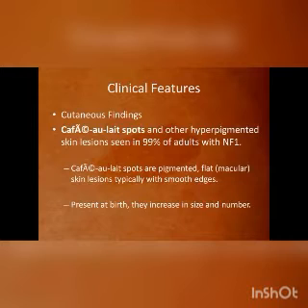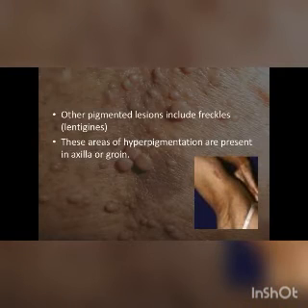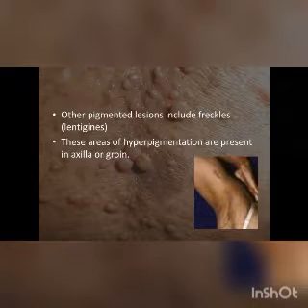Coming to the clinical features, café-au-lait macules are hyperpigmented skin lesions seen in almost 99% of adults with NF1. These are pigmented, flat, macular skin lesions, typically with smooth edges, whereas ragged edges are present in McCune-Albright syndrome. These are present at birth and increase in size and number. Other pigmented lesions include axillary freckling and inguinal freckling.